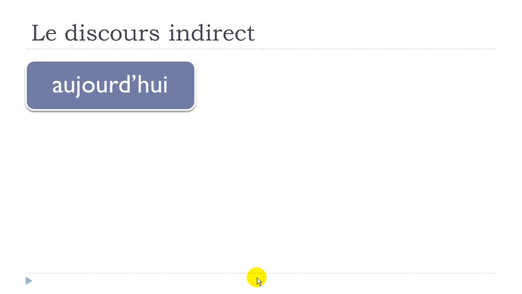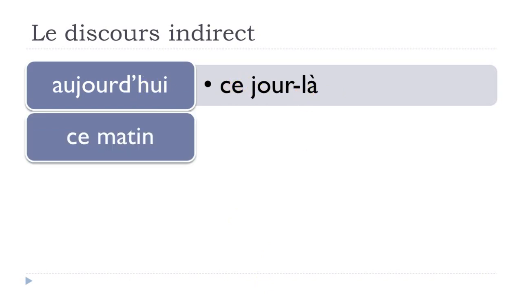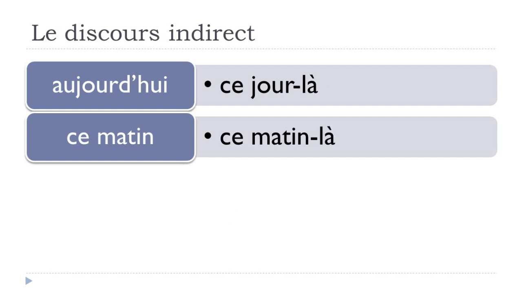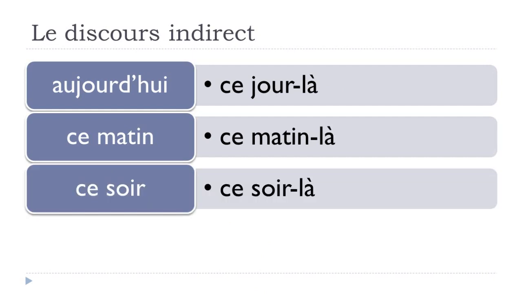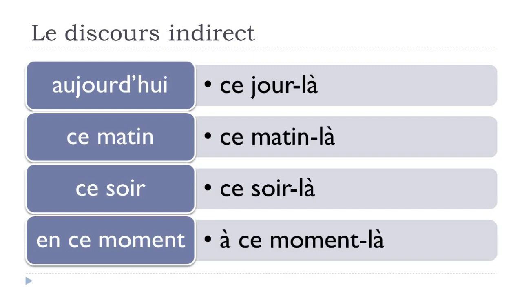So normally if you say aujourd'hui, so at the direct form, aujourd'hui, today, if you want to transpose that into this discours indirect form, it will become ce jour-là, this day, ce jour-là. Okay, so aujourd'hui is not possible to be used in this discours indirect form, but then you should use instead ce jour-là. Okay? Same thing, ce matin, this morning, you will use ce matin-là. Okay? Ce soir, ce soir-là. And then, en ce moment, at this time, en ce moment, should be à ce moment-là.